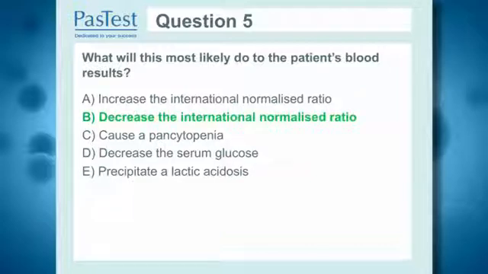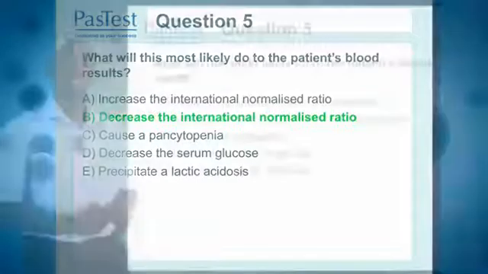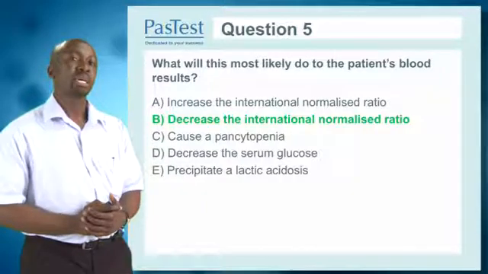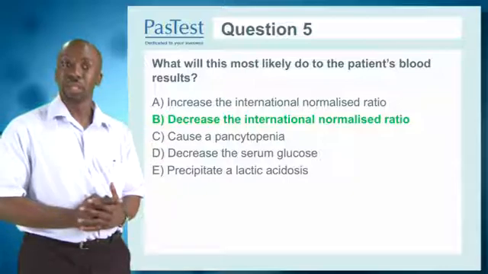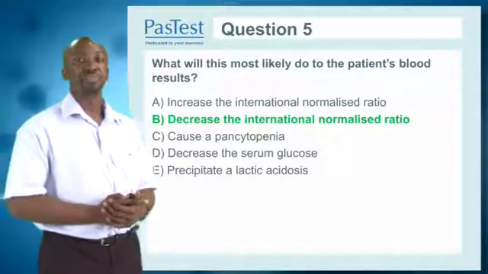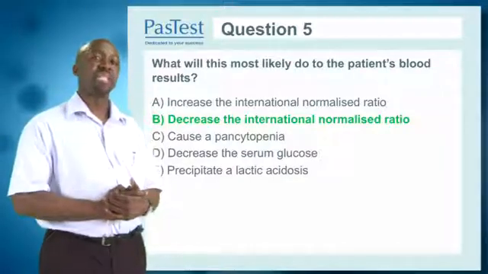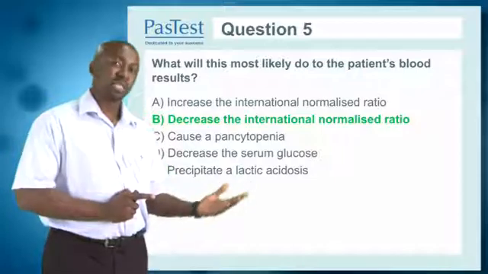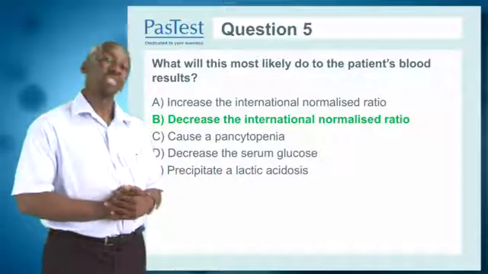This is a difficult question because it assumes several things. It assumes that you will know which antifungal inhibits the mitotic spindle of the fungus. You could take a guess, actually, if you didn't know the mechanism of action. If you just knew that she's on warfarin and they're asking what will be the most likely effect on the patient's blood results, then they're talking about normal and abnormal warfarin levels. So a decrease in the international normalized ratio would be caused by one drug. And the drug that is being used here, the antifungal, is griseofulvin.